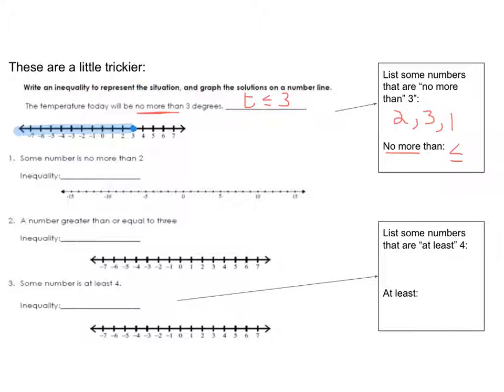So let's take a look at those real quickly. We have another no more than 2 situation. So some number is no more than 2, which means it's less than or equal to 2. So I'm going to put a closed dot on 2. Make sure you see where 2 is, right? We have 0 and we have 5, so in between is 1, 2, 3, 4. So that's why I'm putting a dot there. And less than or equal to means my numbers are below, so I shade to the left.